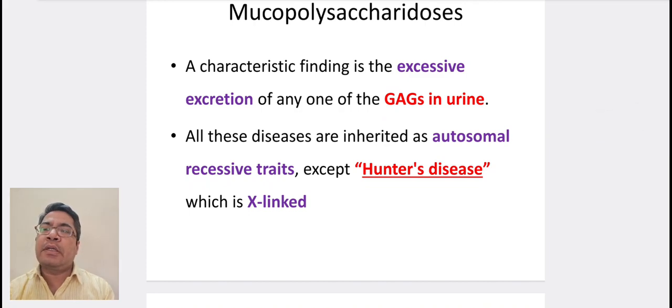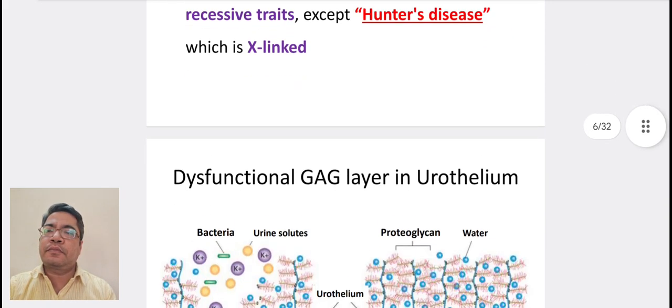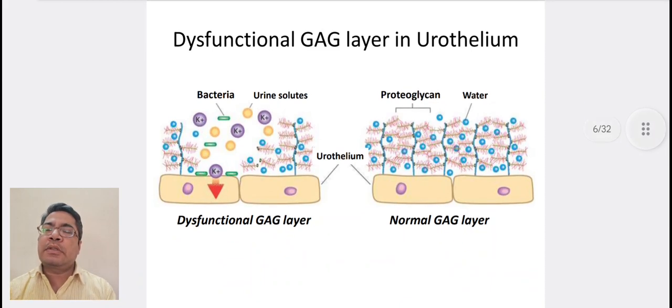A characteristic finding in this is the excessive excretion of any one of the glycosaminoglycans in urine. All these diseases are inherited as autosomal recessive traits except Hunter's disease, which is X-linked. This is a diagram showing on the left side a dysfunctional GAG layer, which includes bacteria and urine solutes, whereas on the right side there is a normal GAG layer, which includes proteoglycan and water.